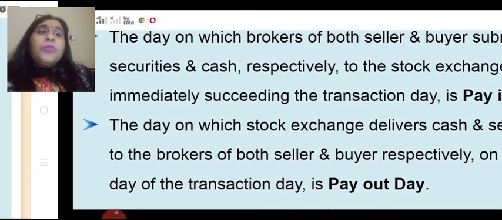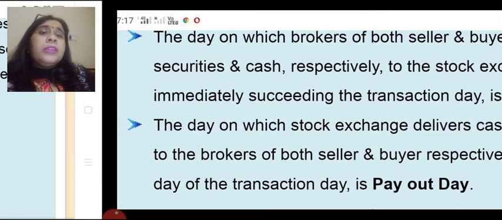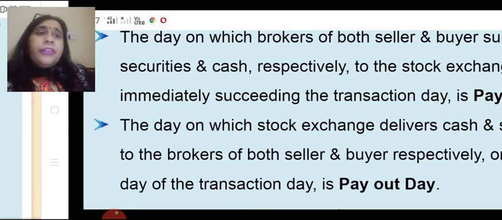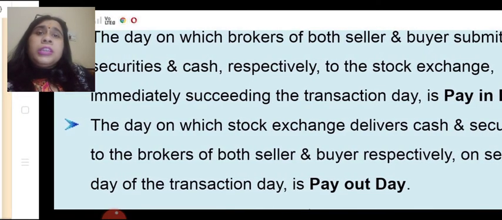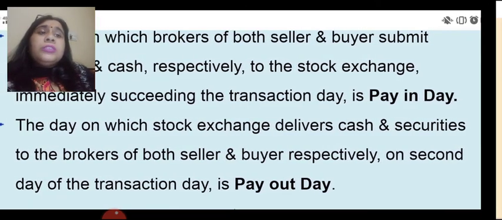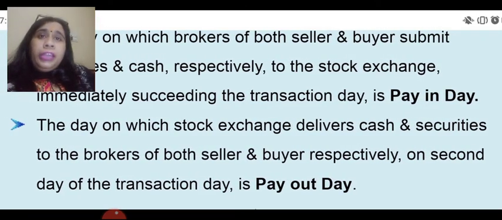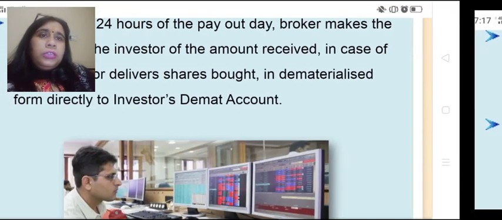Now the day on which the brokers of both seller and buyer submit securities and cash respectively to the stock exchange immediately succeeding the transaction day is known as the pay-in day. This is the first day, the pay-in day, and the day on which the stock exchange delivers the cash and securities to the brokers of both seller and buyer respectively on the second day of the transaction day is known as the payout day. That is why this is the trade plus 2, T+2 rolling system. One is the pay-in day, the second is the payout day.